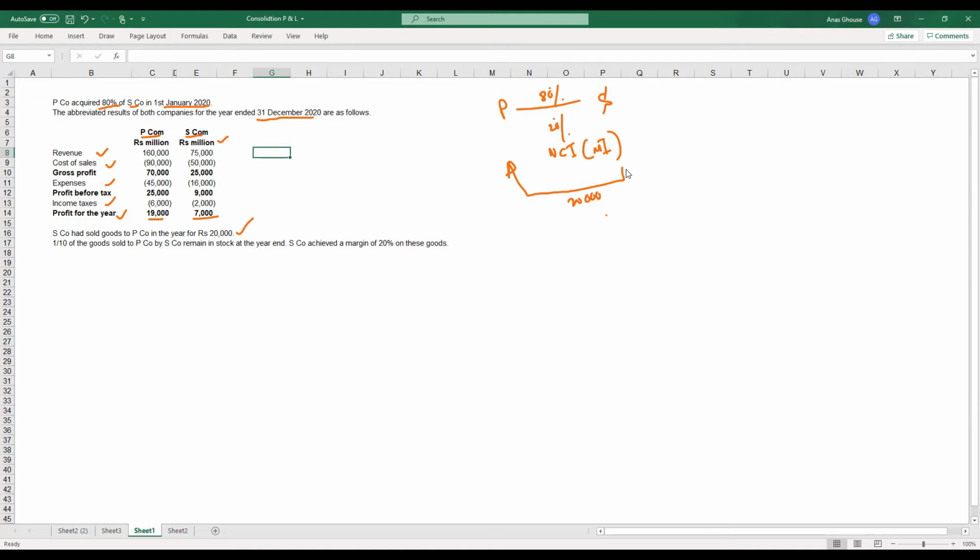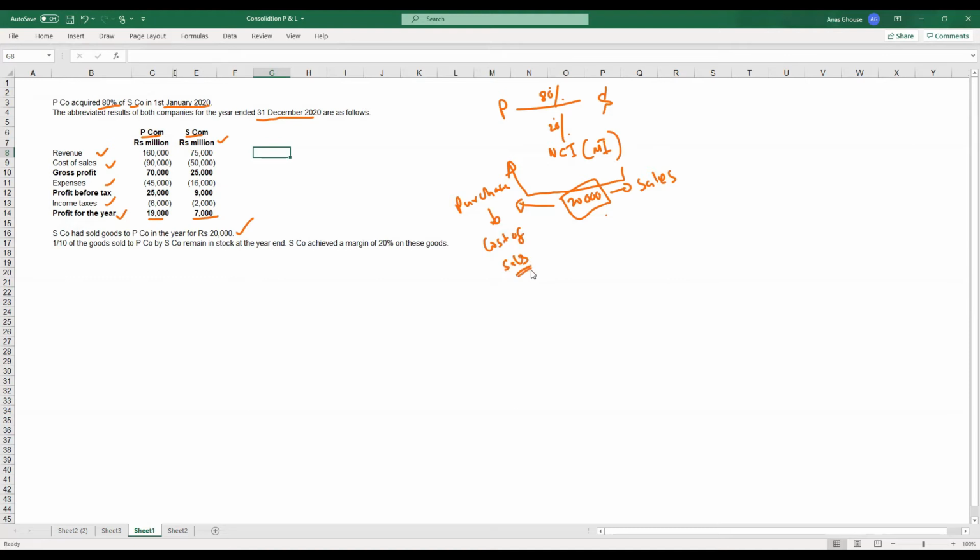Therefore, in S company's books this 20,000 will be sales, and for the parent company this will be purchases. Purchases means this should be included in the cost of sales.